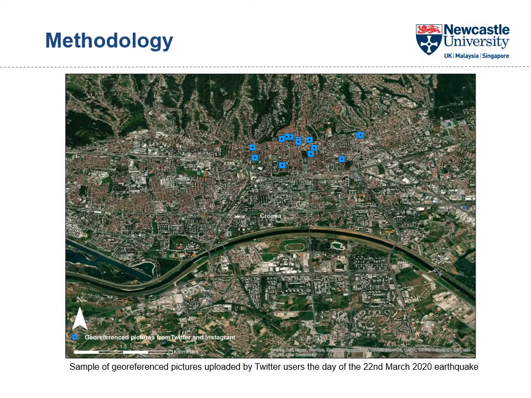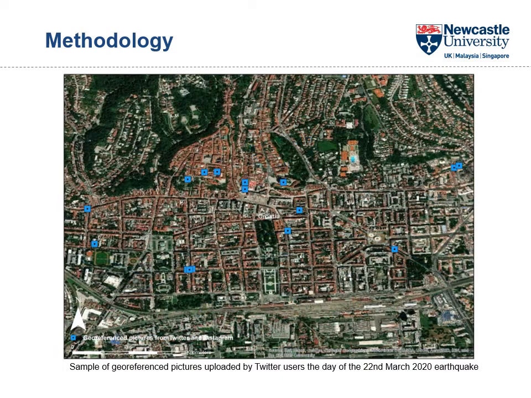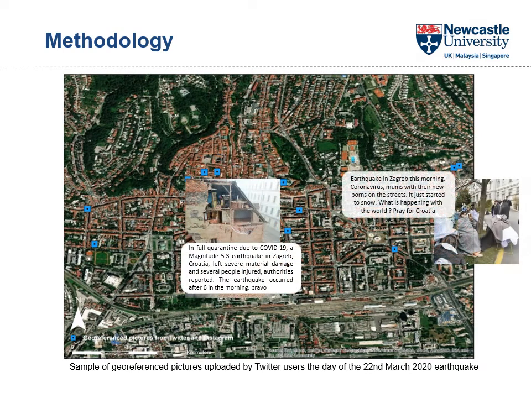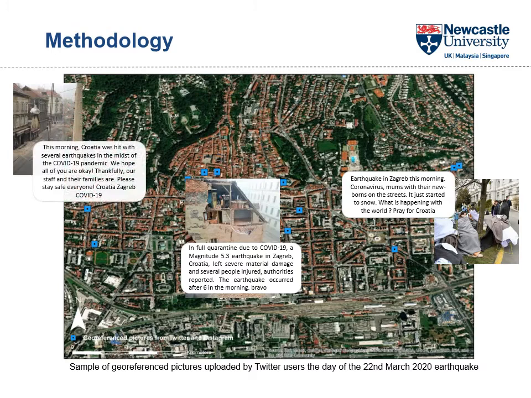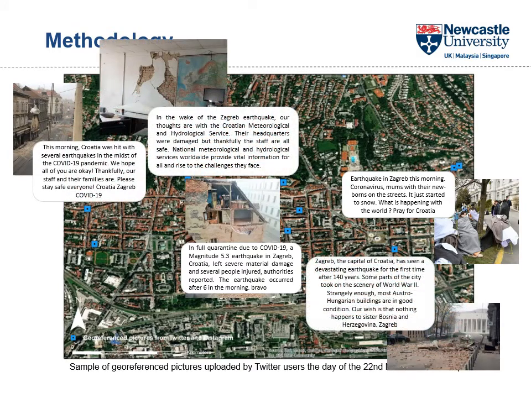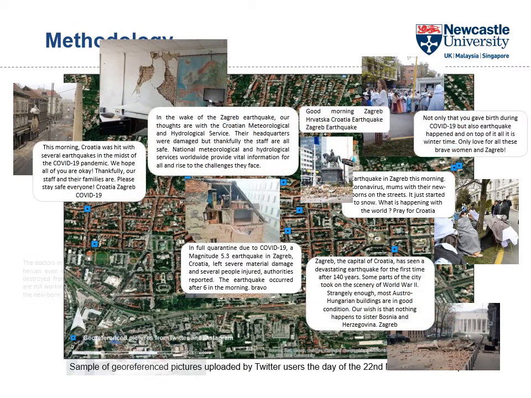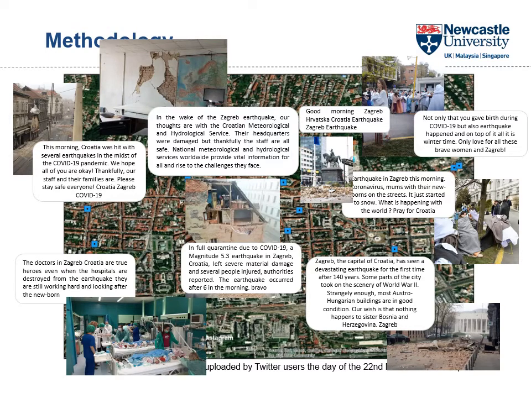We georeferenced 19 pictures from Twitter. Here we can see that the reports were concentrated in the city center. Then we zoom in, and finally we can see the tweets and the pictures uploaded to this platform from users related to the event.